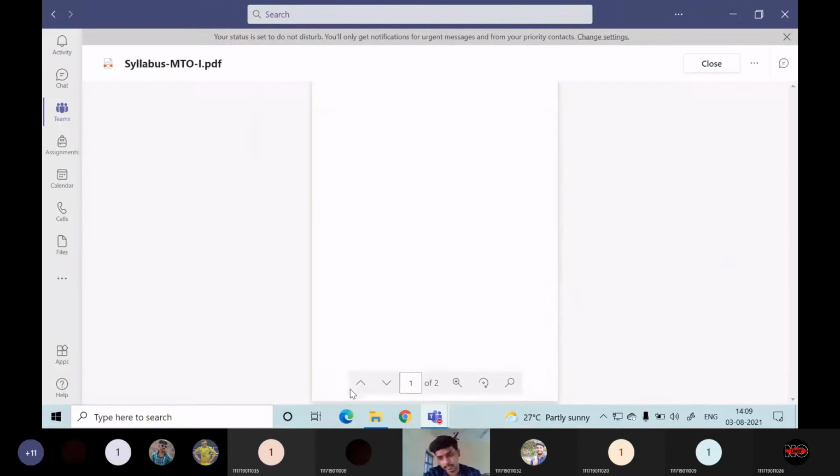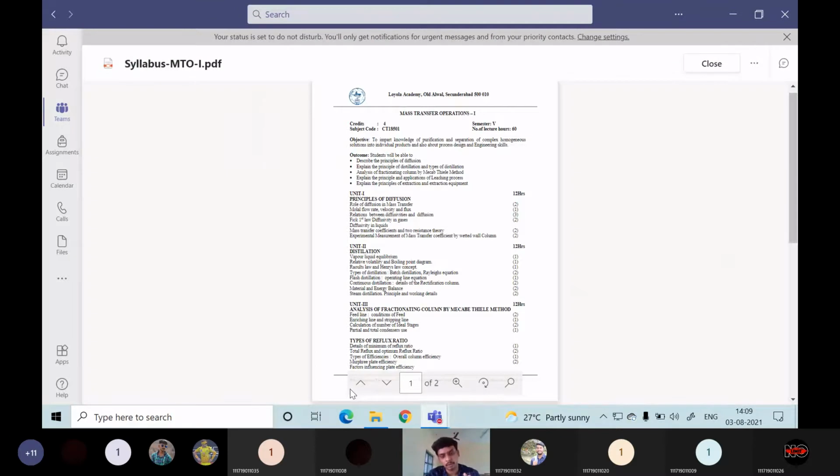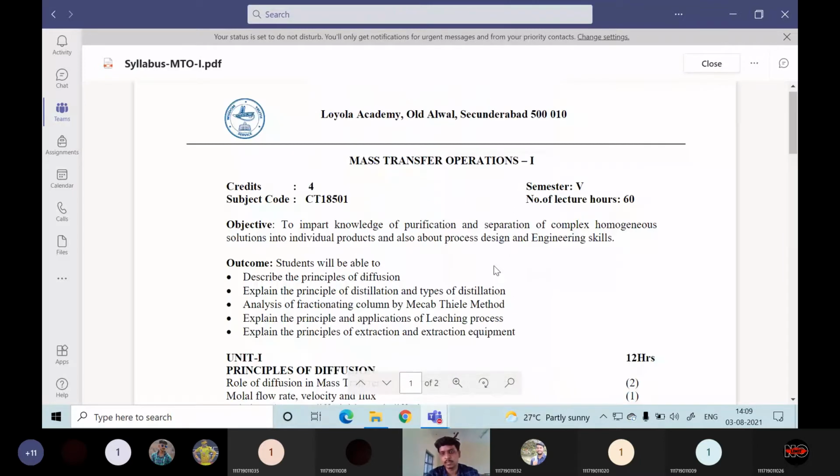So what is there in the syllabus? First of all, mass transfer operations. MTO means mass transfer operations. You remember this one. So this is the mass transfer operations 1 course. Then in the next semester, you will see mass transfer operations 2. So there will be continuity between these two courses.